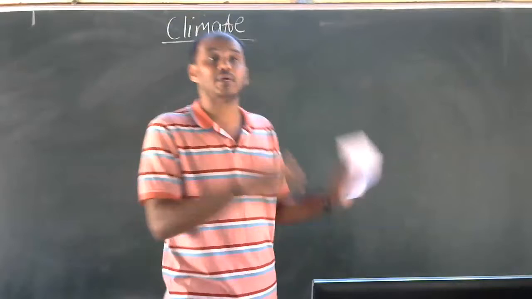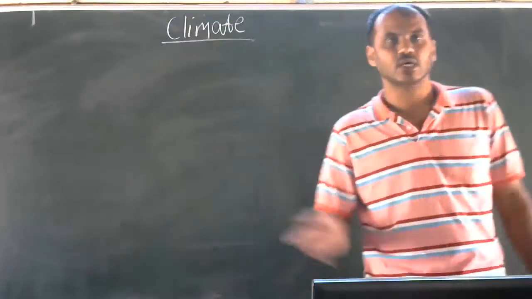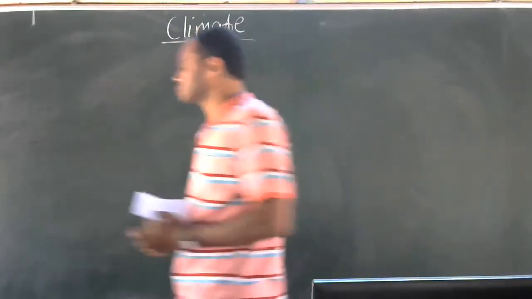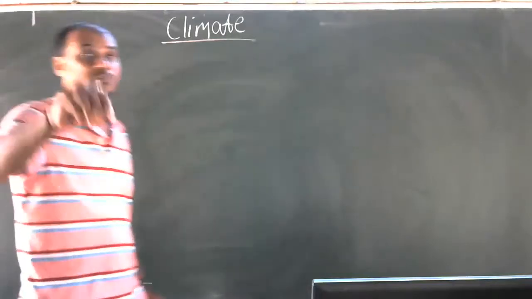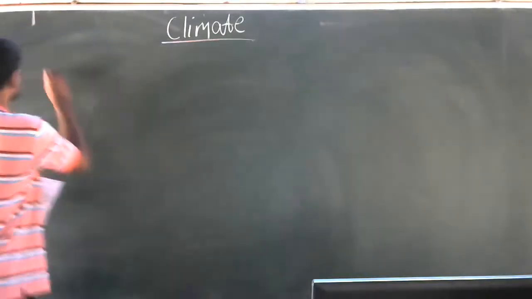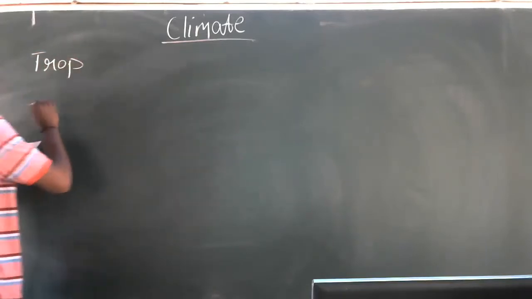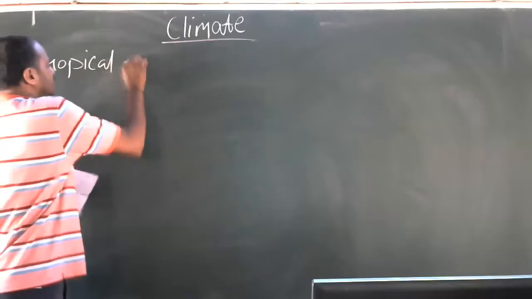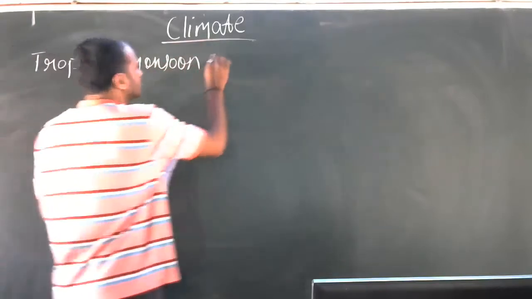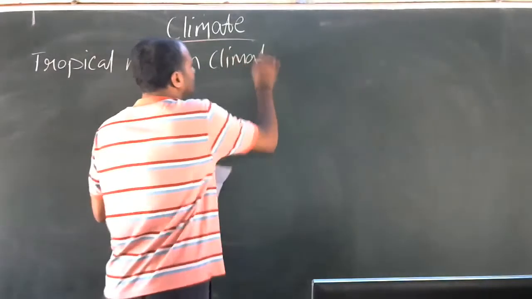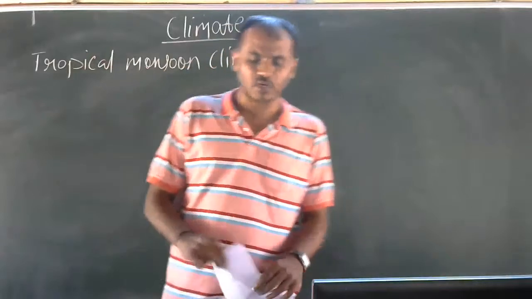The climate of Karnataka. This year we will study the climate of Karnataka. Karnataka has a tropical monsoon climate. Remember this thing. Karnataka has a tropical monsoon climate. This may come as a multiple choice or fill in the blank question. Karnataka's tropical monsoon climate.